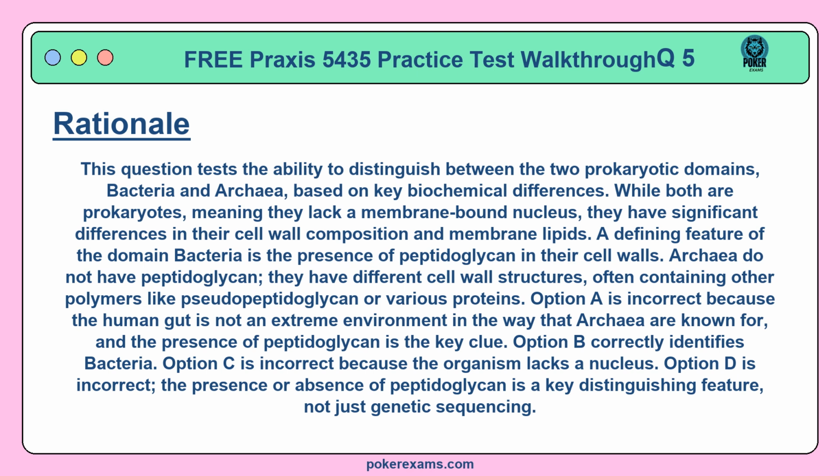Option A is incorrect because the human gut is not an extreme environment in the way that archaea are known for, and the presence of peptidoglycan is the key clue. Option B correctly identifies bacteria. Option C is incorrect because the organism lacks a nucleus. Option D is incorrect. The presence or absence of peptidoglycan is a key distinguishing feature, not just genetic sequencing.